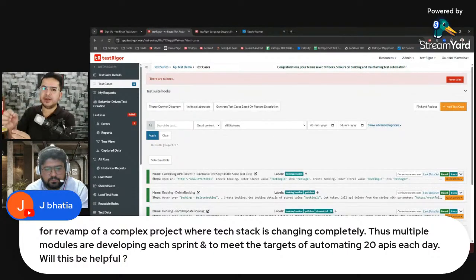But API automation in TestRigor is like a 1 minute task. You just need to change the API endpoint, what kind of HTTP request you want to make, what validations, headers, body, and send the request. You can automate complex APIs too. You just need to understand the flow of the APIs and it can be done. So 20 is less, you can automate up to 52, depending on how much time you're spending.